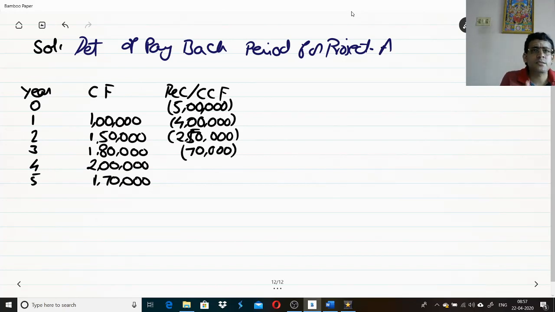Now 70,000 is the amount you need to recover. In the fourth year, you recovered 2 lakhs. So ultimately you recovered the entire amount. You recovered an excess amount in the fourth year: 70,000 was needed and you recovered 2 lakhs, so 1,30,000 extra.